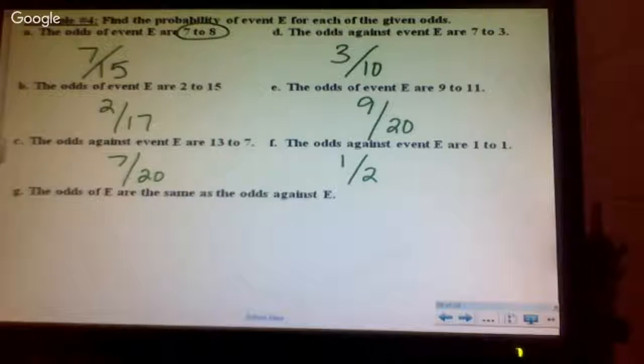If the odds of E are the same as odds against, what's my probability? 1 and 1, so it's 1. No, 1/2. If they're the same, odds for and odds against, they're half and half.